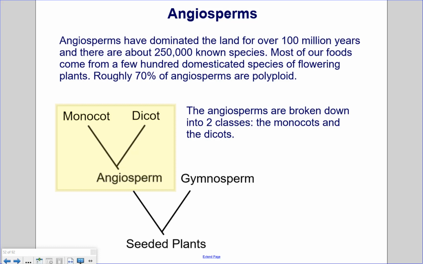Angiosperms. Angiosperms have dominated the land for over 100 million years, and there are about 250,000 known species. Most of our foods come from a few hundred domesticated species of flowering plants. Roughly 70% of angiosperms are polyploid. That means they have multiple sets of chromosomes. The angiosperms are broken down into 2 classes, the monocots and the dicots. Those are the classes of angiosperms.